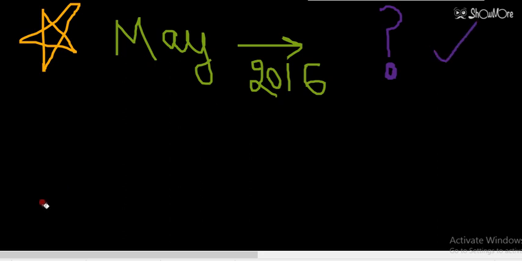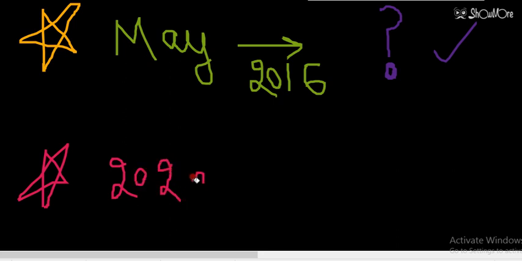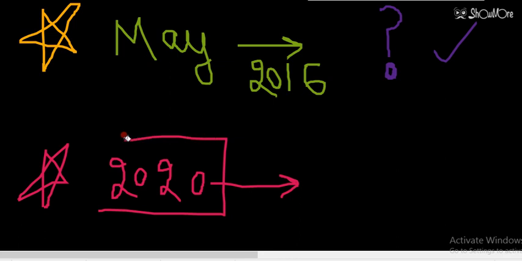Now the next question is the calendar of 2020, that is 2020 corona year. Corona was started in 2019, but majorly affected this year 2020.